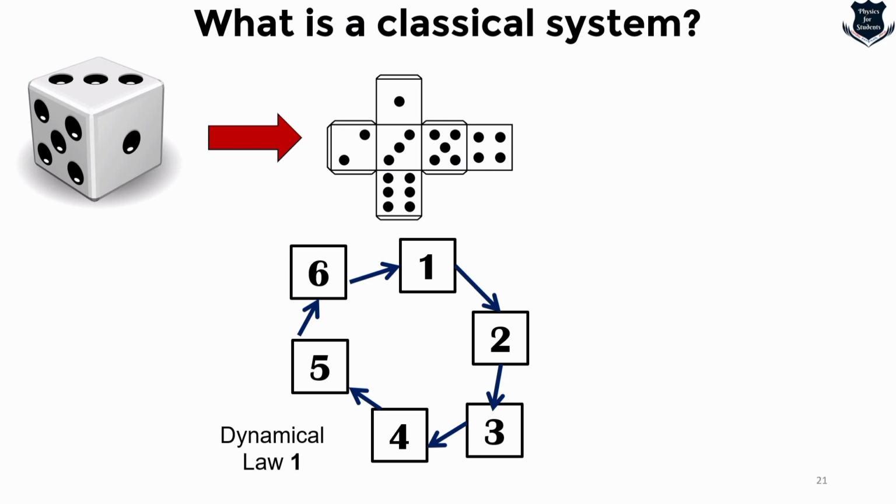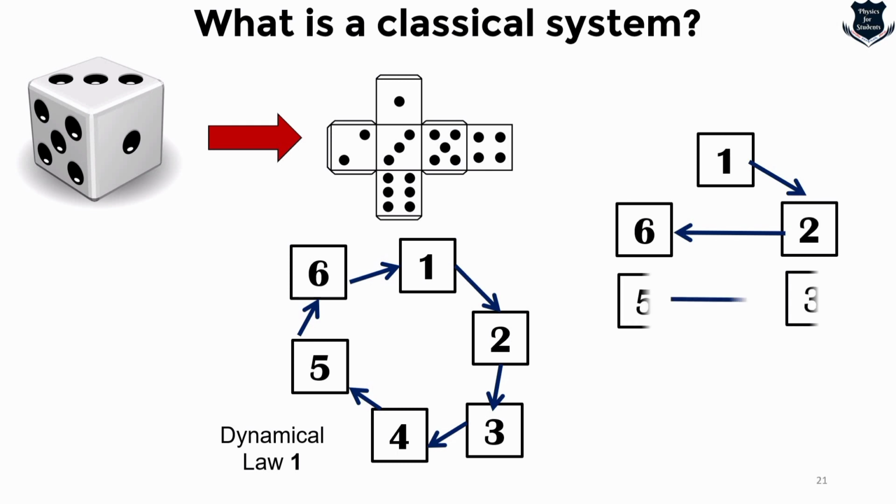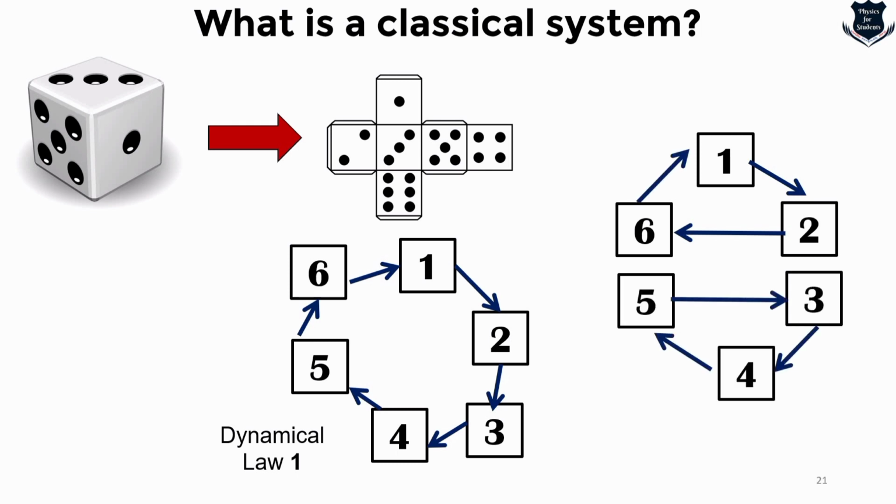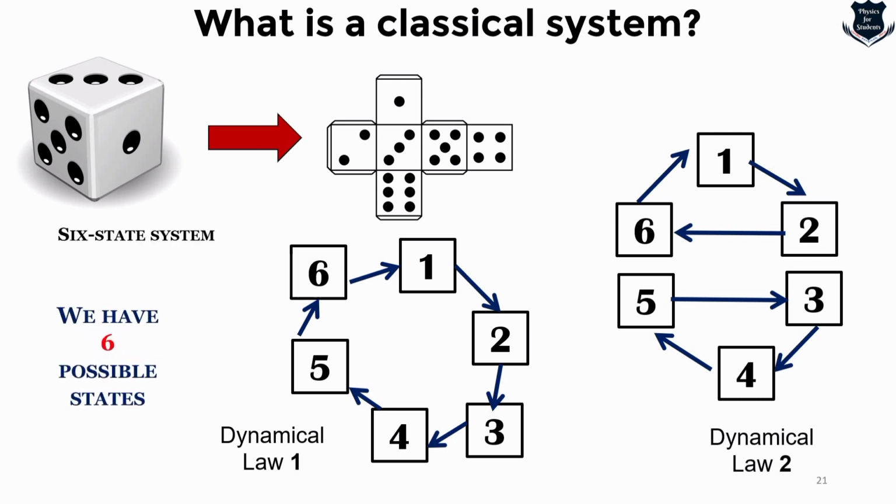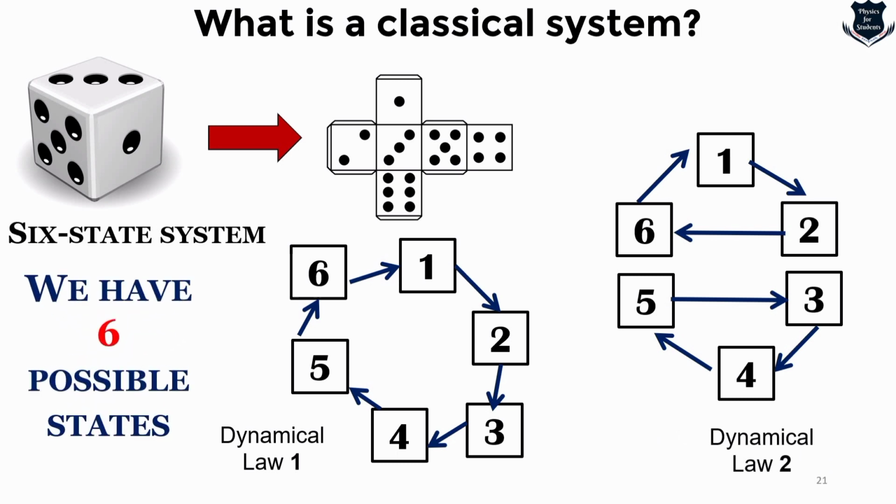So instead of a coin, we are taking a 6-sided die which has 6 possible states. And to make things more complex, we can go from 1 to 2, 2 to 6, 5 to 3, and this is also a kind of system. So you see we can come back, and this is called dynamical law 1. So for a 6-state system, we have 6 possible states. For other state systems, we will have other things.